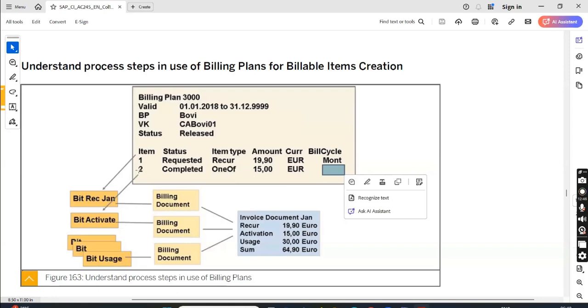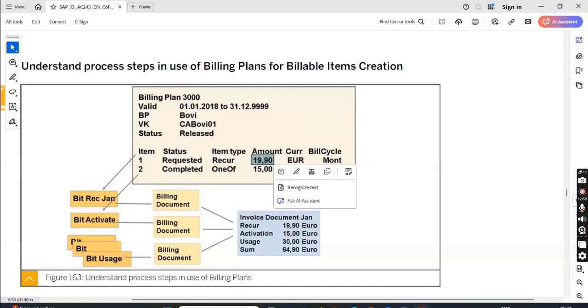Now, what happens? Bit received in January, bit activate billing document. Now in the invoicing document for January, recurring of 19.90 is received. Okay, then activation fee of $15 is received. Then this usage may come from CC. Usage will not come from billing plan because usage is something we cannot predict.